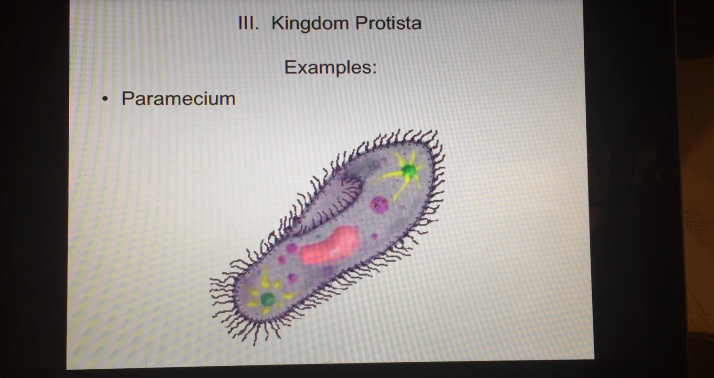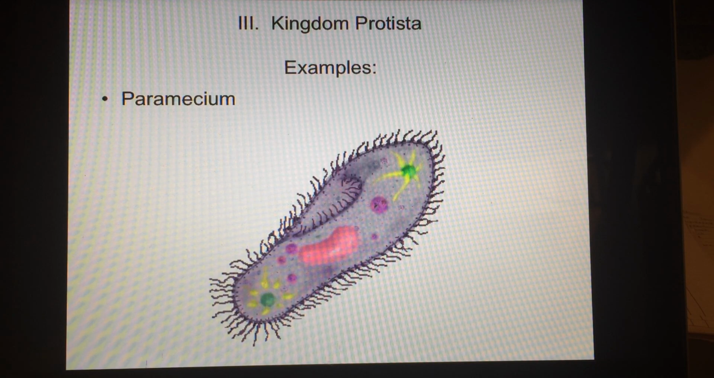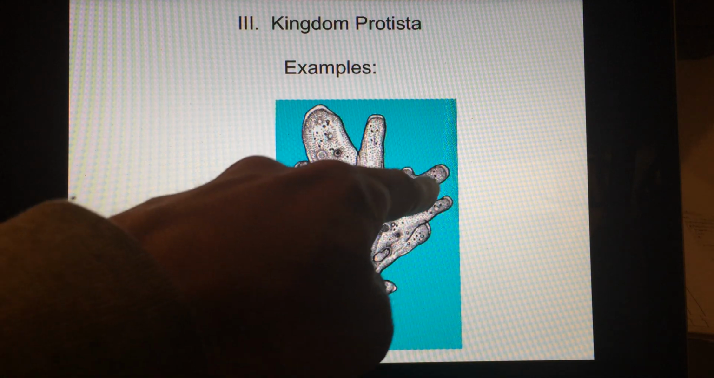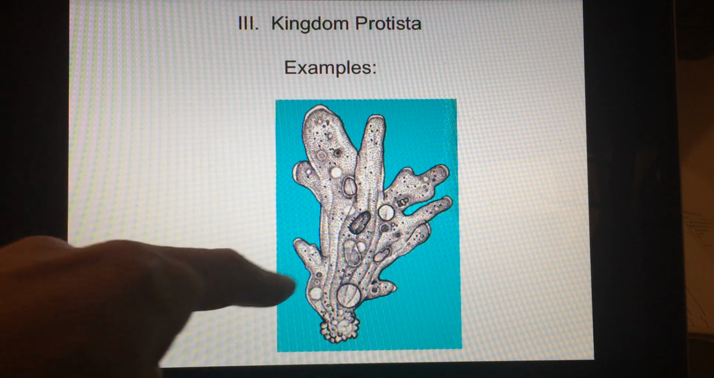This is a paramecium. Paramecium. Next one. Now, this one's cool. No defined cytoplasmic shape. The plasma membrane can change shape. So you can see it's got all these little arms. They're called pseudopods, or false feet.